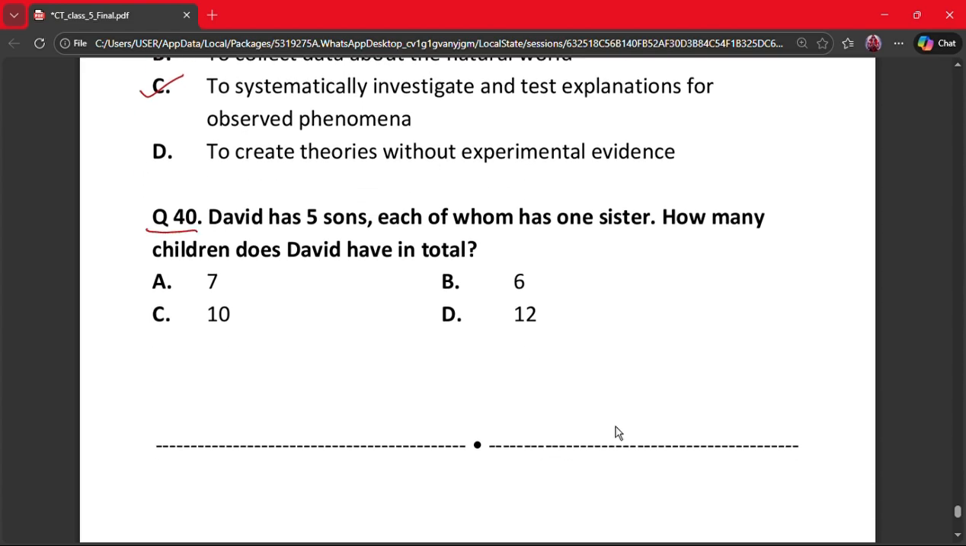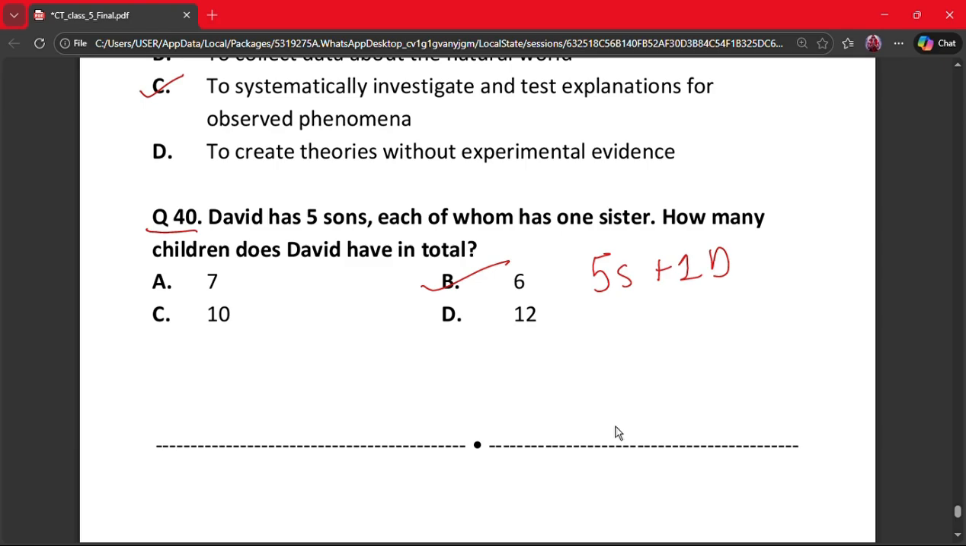The next question is question 40. David has 5 sons, each of whom has one sister. How many children does David have in total? A 7, B 6, C 10, D 12. So all sons share the same sister. So children is 5 sons plus 1 daughter, which equals 6. So correct answer is option B.